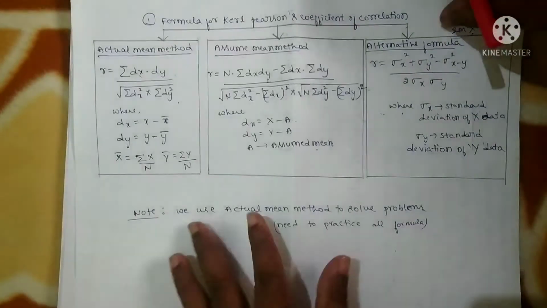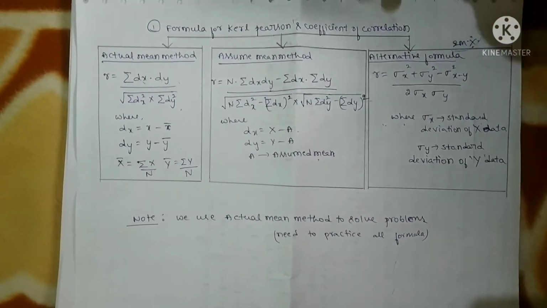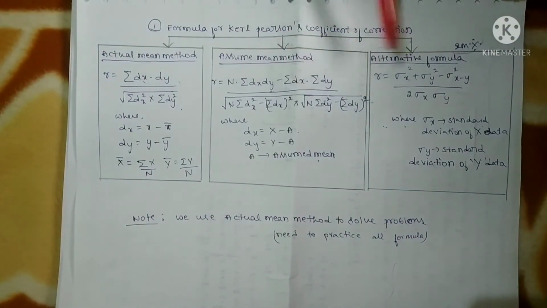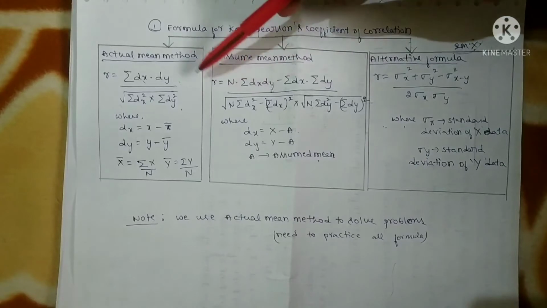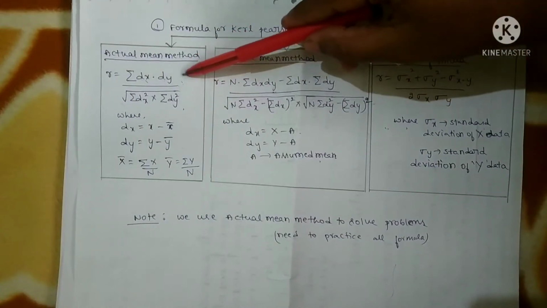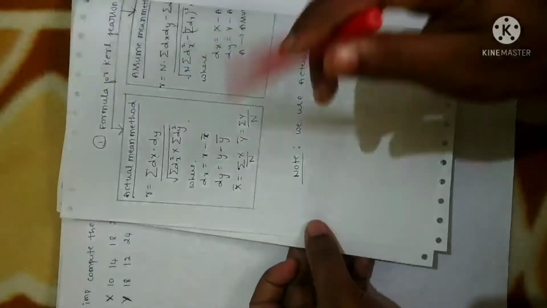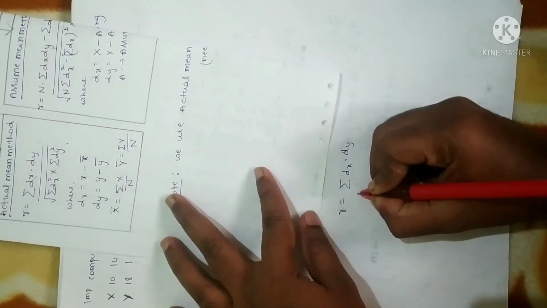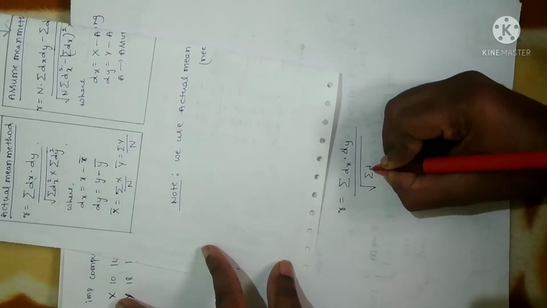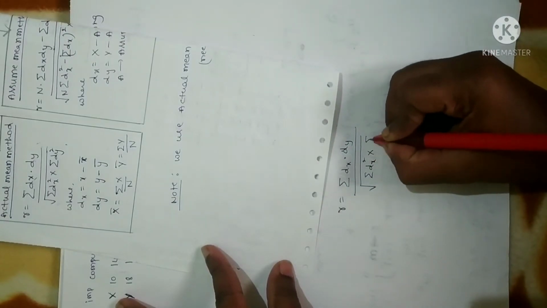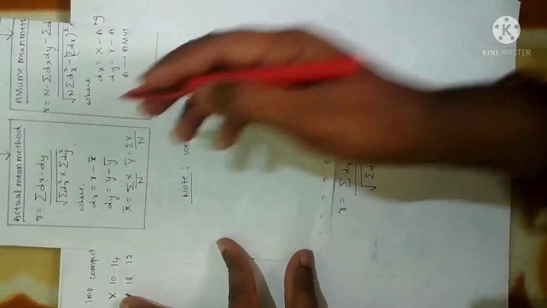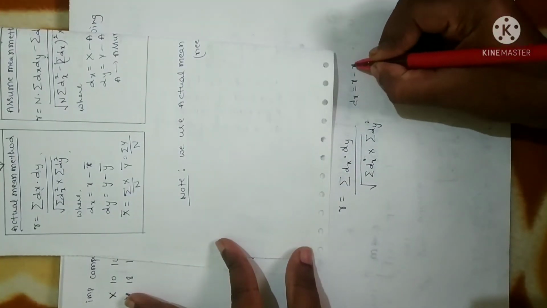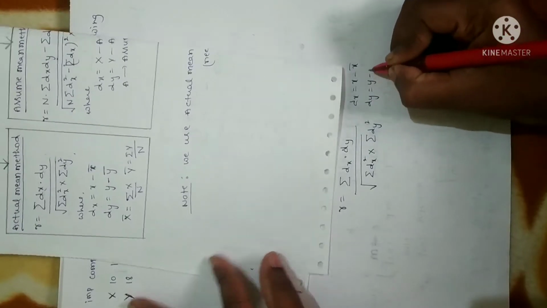Here is the formula list I explained at the beginning of this session. We have the actual mean method, the assumed mean method, and this alternative formula, which will be useful only for our 2-mark questions. In almost all problems we will use the actual mean method, so remember this formula. It is represented by small r: r is equal to summation dx into dy divided by the square root of sigma dx square into sigma dy square. dx is calculated using x minus x bar, and dy using y minus y bar.